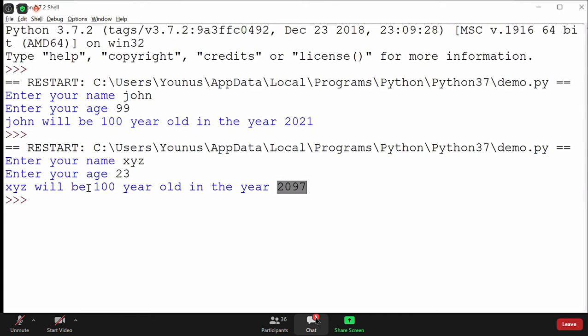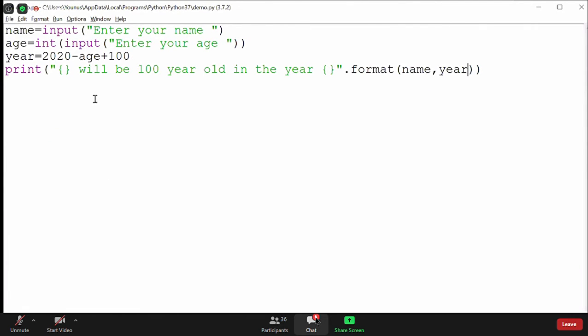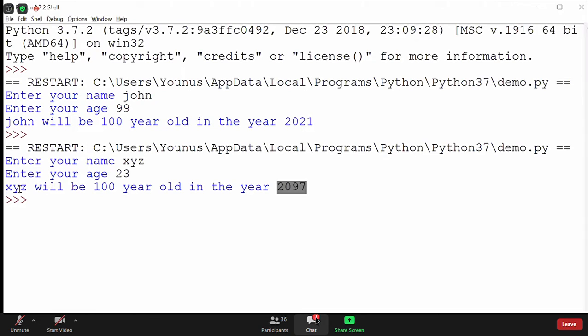The next question is, how does the parenthesis come first? Which parenthesis are you talking about? Yeah, in the print statement. So this is called a placeholder, and here I wanted to print the name. As you see in the output, the name is coming first. XYZ will be 100 years old in the year 2021. So I'm printing the name here and I'm printing the year here.